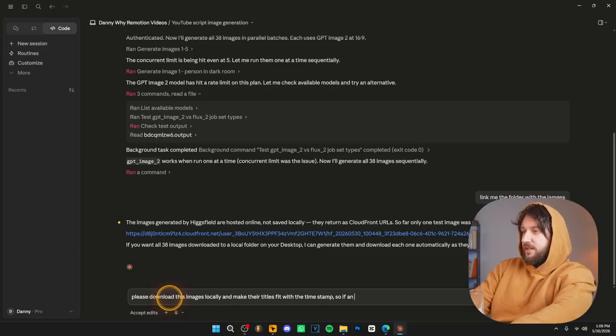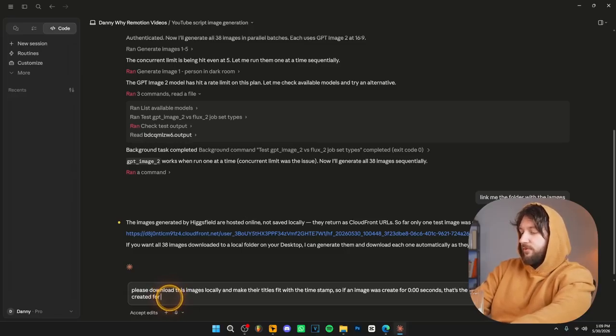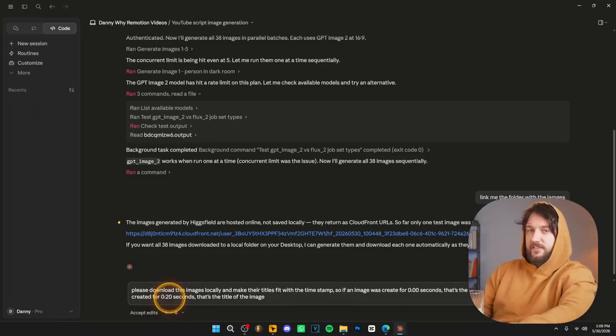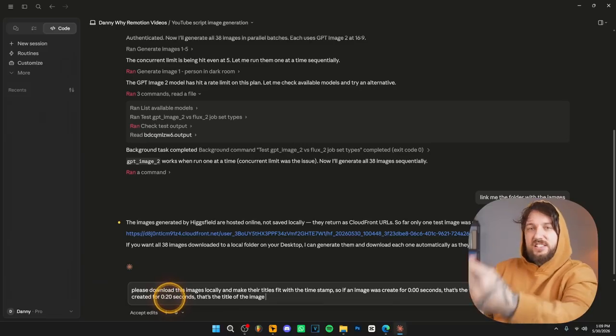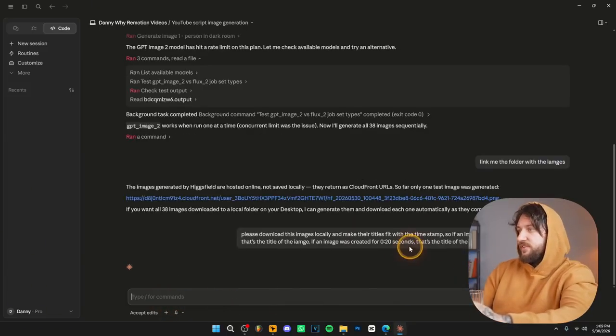So if an image was created for 0.00 seconds, that's the title of the image. If an image was created for 0.20 seconds, that's the title of the image. This is super important because having the timestamps as the title of the image is what's going to help us create these videos super fast because we know exactly where to place them to actually sync with the voiceover. So send this message to Claude.